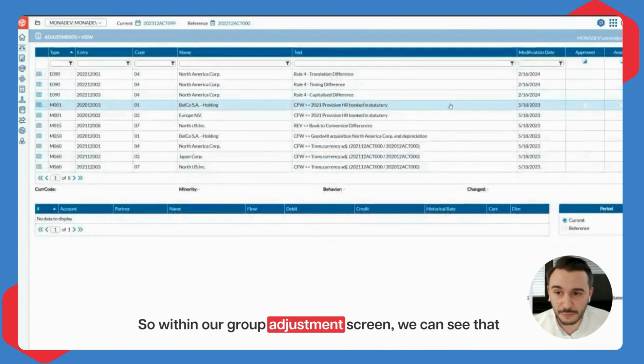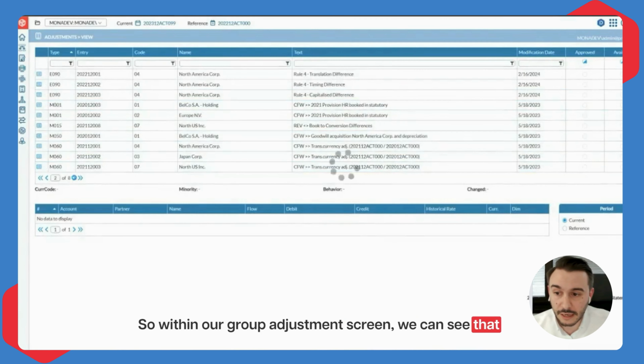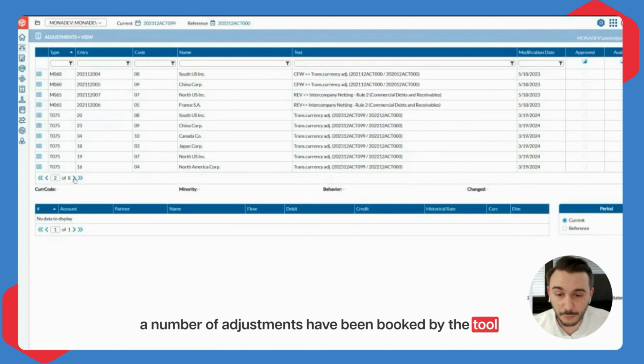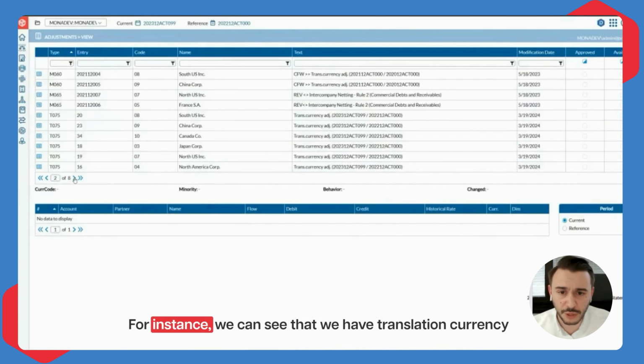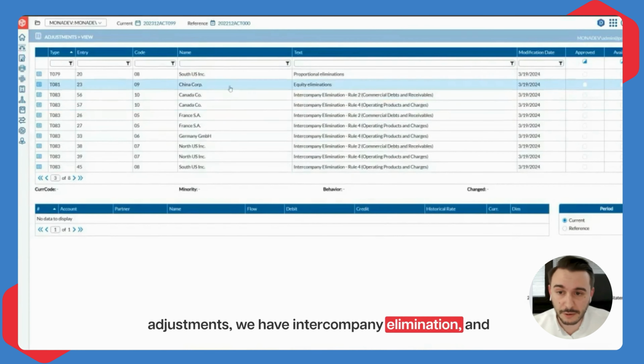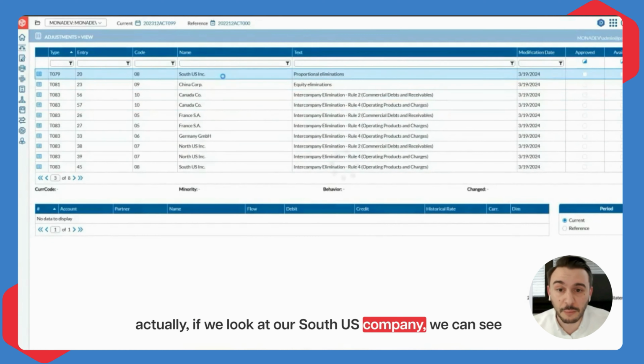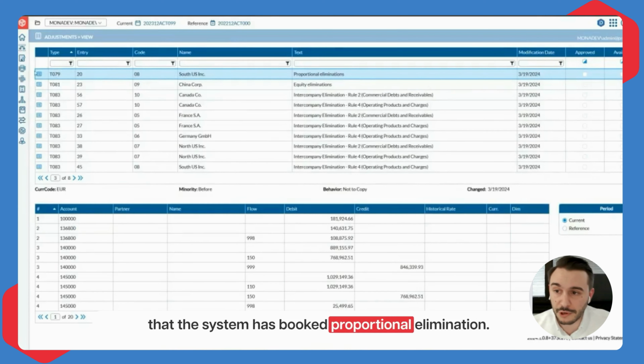Within our group adjustment screen, we can see that a number of adjustments have been booked by the tool according to the set of information that we've provided so far. For instance, we can see that we have translation currency adjustments, we have intercompany eliminations, and if we look at our South US company, we can see that the system has booked a proportional elimination.